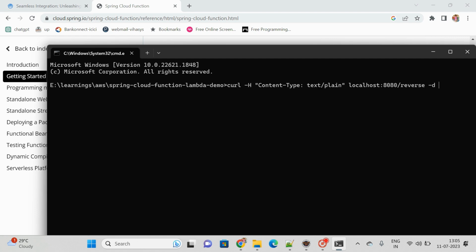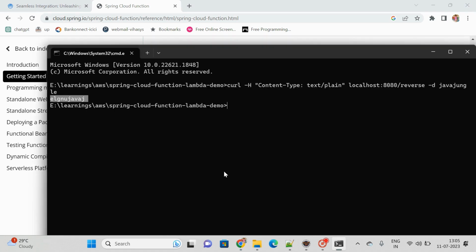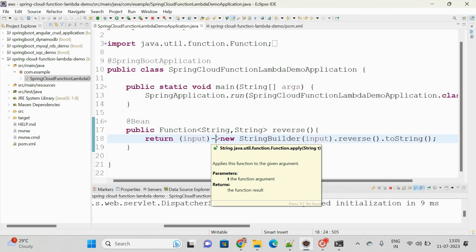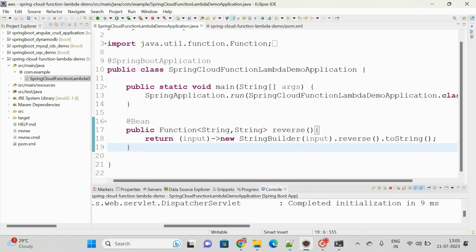For example, if I use Java Jungle as my input and run this, it just reverses it. In this way you can run it and cross-check whether it is working or not. Yes, perfectly it is working. You can define as many beans as you want based on the requirement.